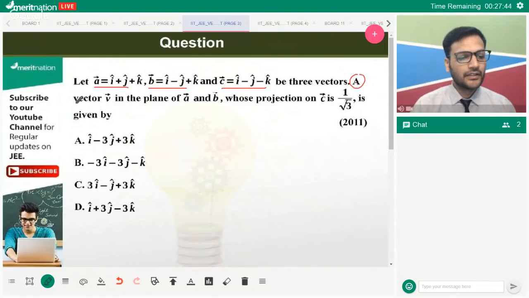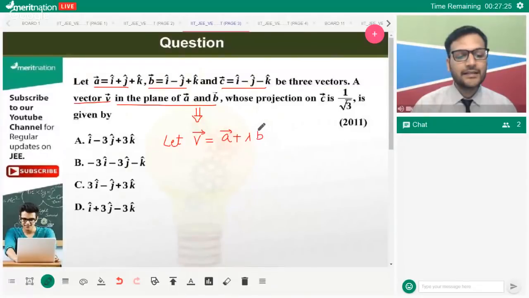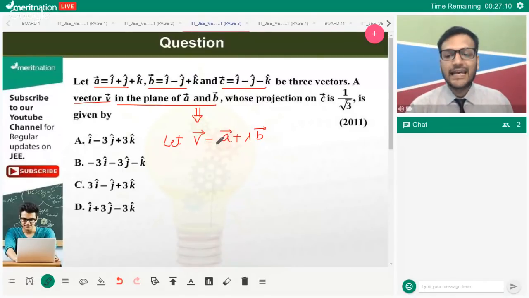Very important statement: a vector V in the plane of A and B. Whenever you get this statement, in this case, you can always assume vector V as A plus some scalar times B, because all three are coplanar vectors. V, A, and B lie in the same plane, so they will be linearly dependent on each other. So we can say V can be expressed as the sum of A and B, with some scalar in between them, which is lambda in this case.